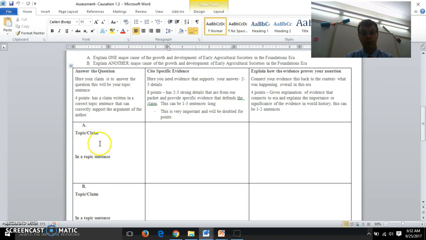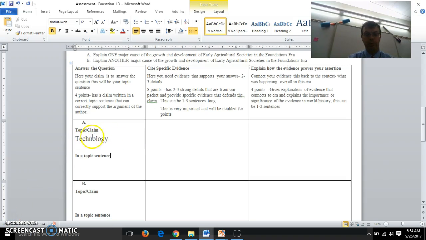So look at your first topic right here, topic claim. We're going to be answering A, which says explain one major cause of growth and development of early agricultural societies in the Foundation Era. Basically what you're going to do is take your topic you wrote here, and take the main words and combine them together. So why don't you take about 40 seconds to circle the main words in A right here. Go ahead and do that while our teacher pushes pause. And you can do that right now. Circle the main words right there that you will use in your sentence right here.